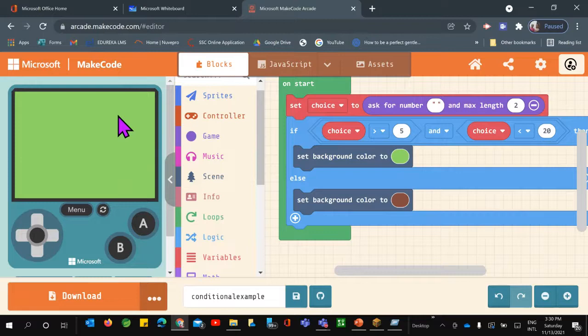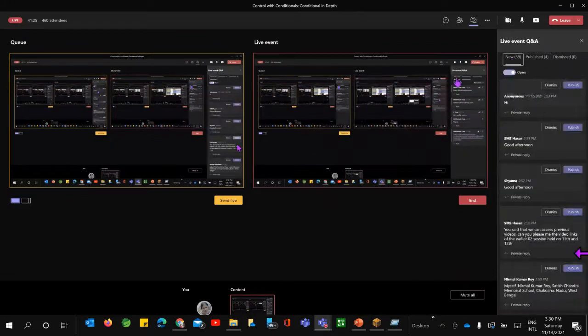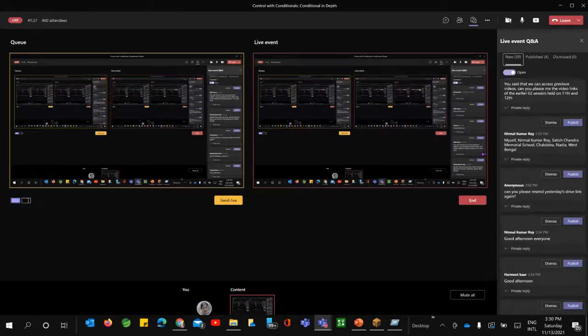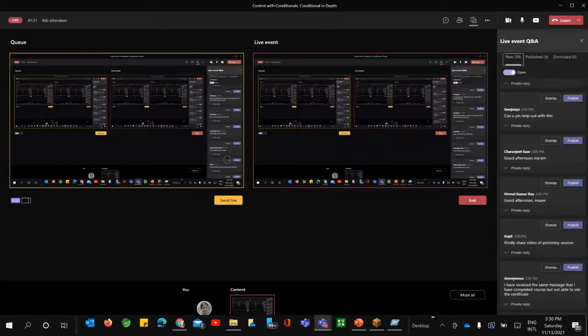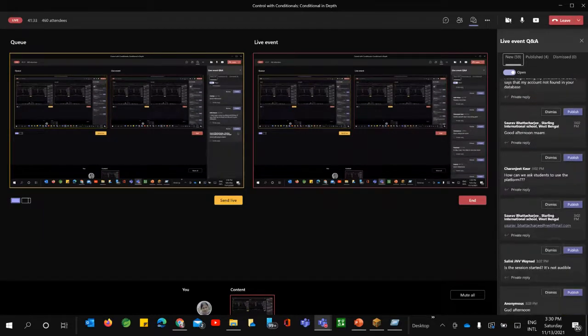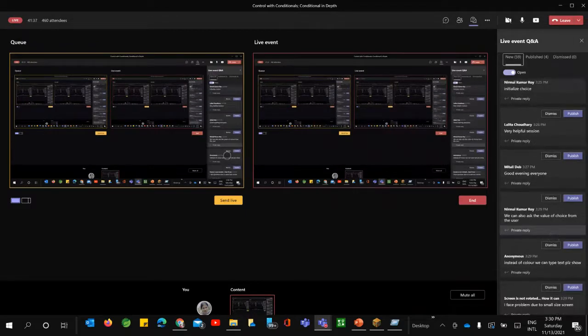I hope this part is clear to everyone. I'm just taking a few questions. Fine. So if related to this session only, please ask the question if you have any doubt, apart from the certificate and the redeeming code and everything.